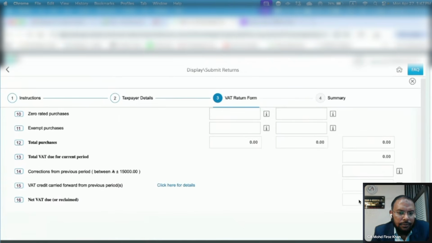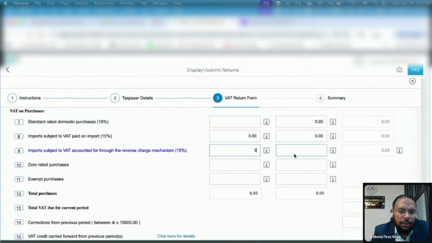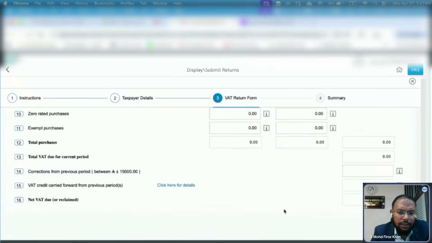Firstly, you need to check that I've zero credit carried forward. Yes, I'll put all 0. I'm not going to send this now. I'm going to send it later from this side. Here, the total will calculate as well, right? Yes, it is automatically calculated. If there are any corrections, I put them here. If there aren't, I put 0.